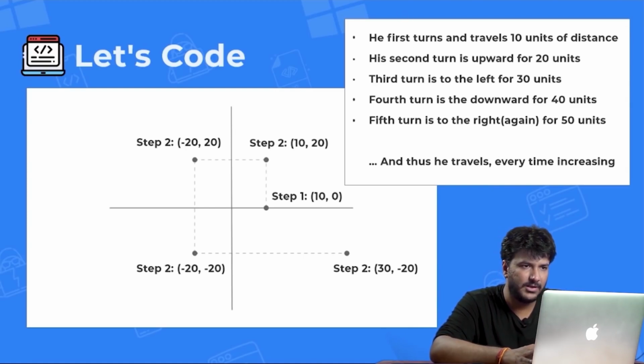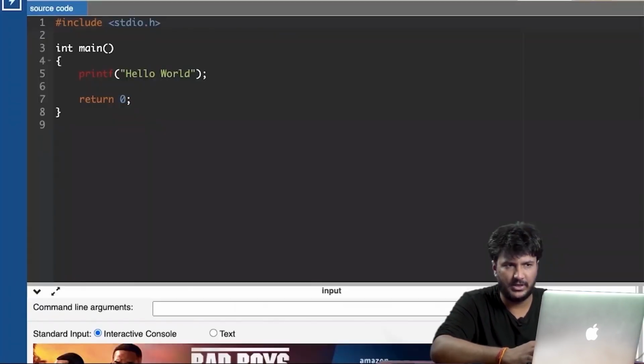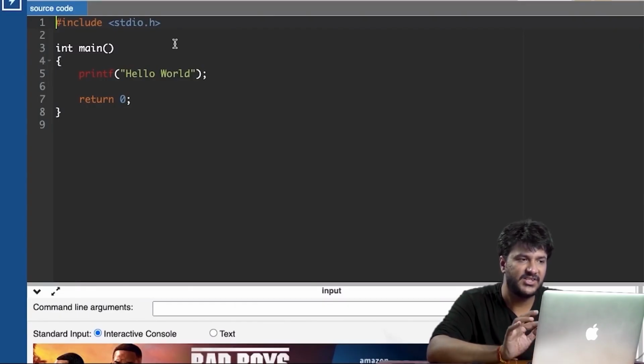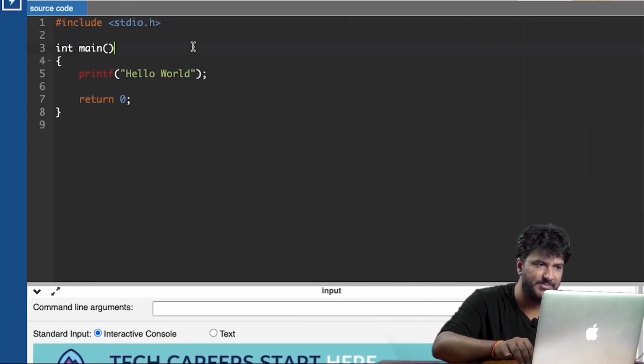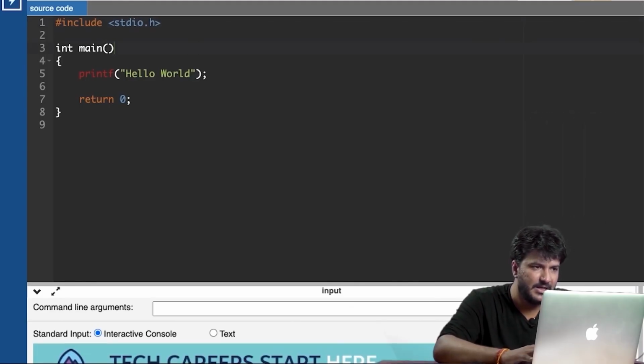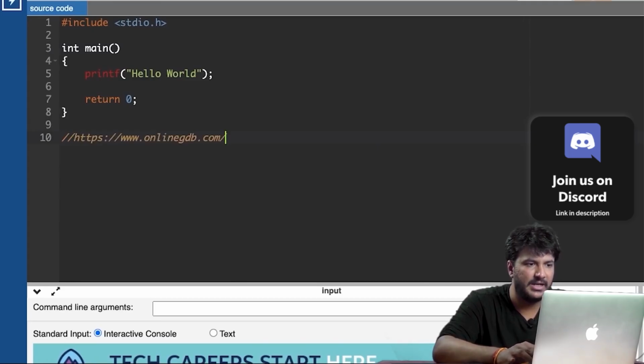So again, moving further, one thing more, let us start with the coding, right? For coding, I will suggest you use Online GDB as a compiler. The name of the website is, in fact, let me just copy paste, onlinegdb.com.